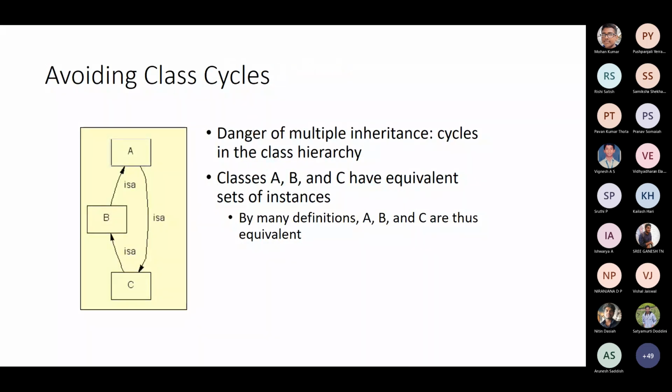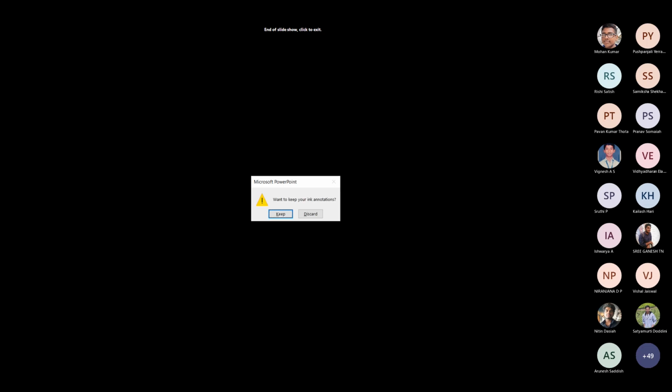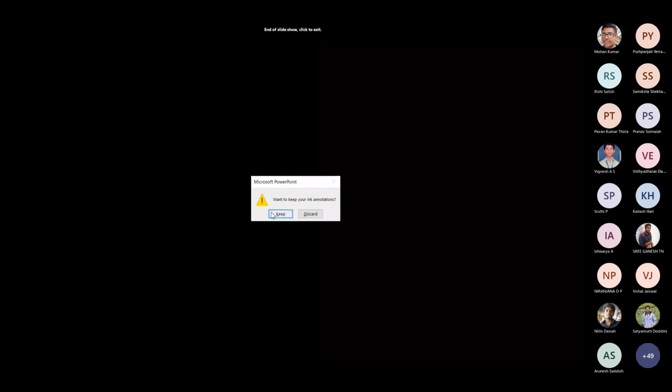You should avoid cycles. Very important. Your graph should be acyclic here. If classes A, B, and C have an equivalent set of instances, then A, B, and C are equivalent. That is the conclusion you can come to. I leave this with you.